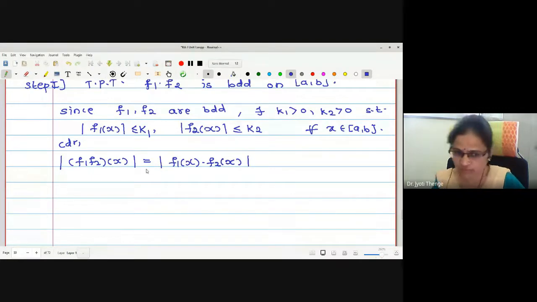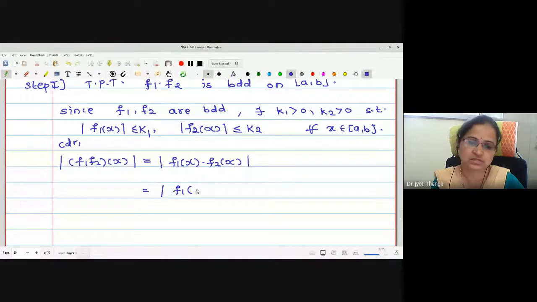Right? f1 operated on x, f2 operated on x, and the product was taken finally. Correct? Now this modulus of the product is the product of their respective moduli.